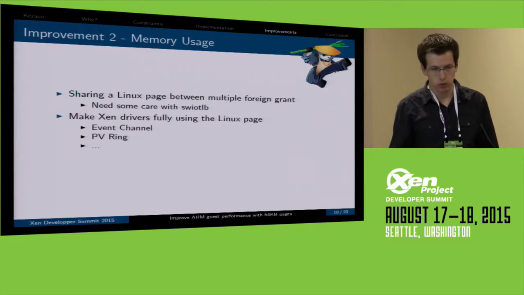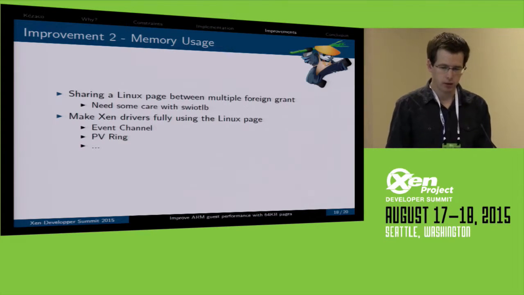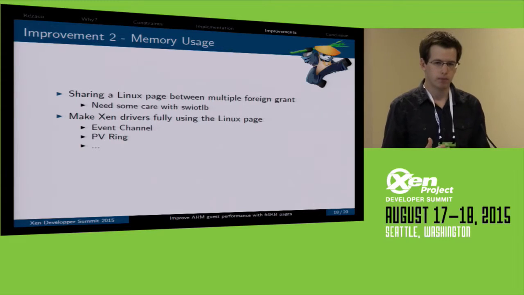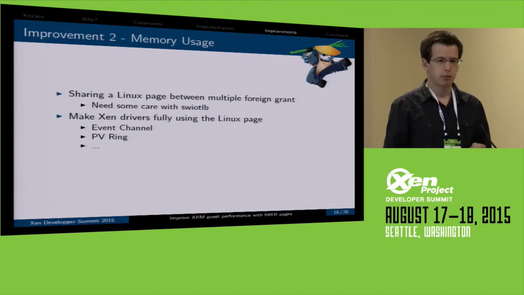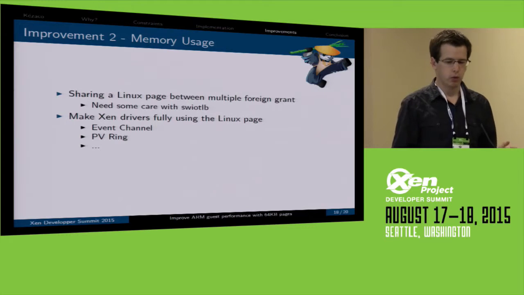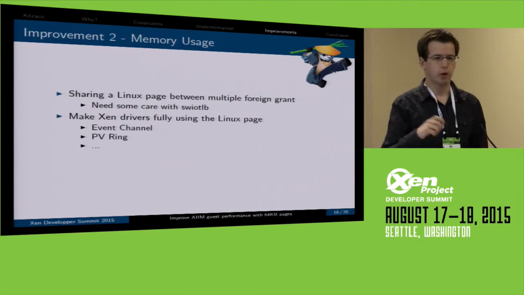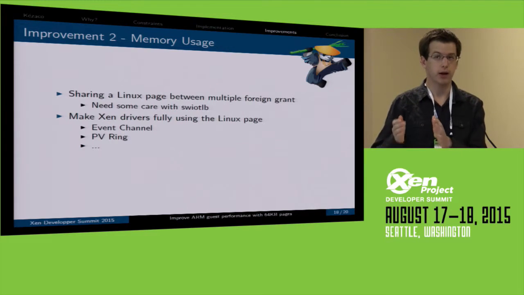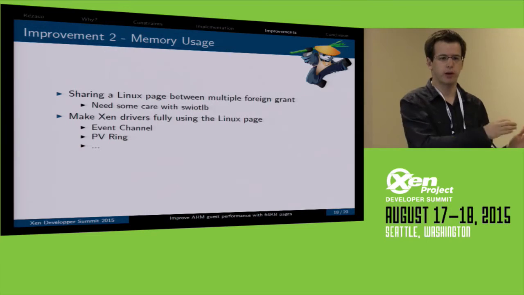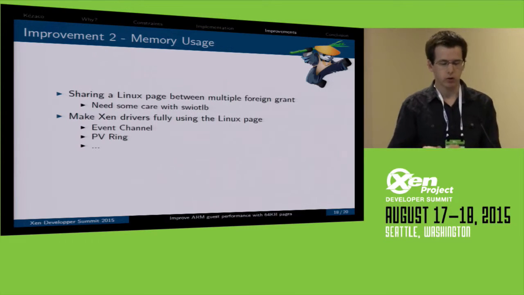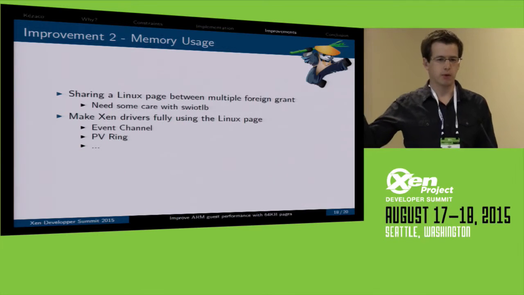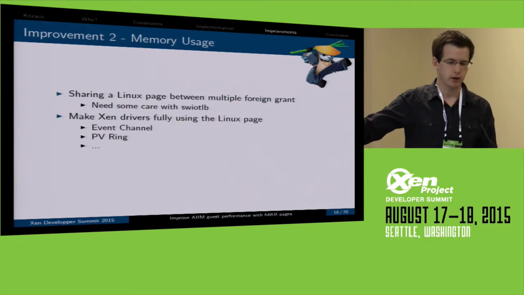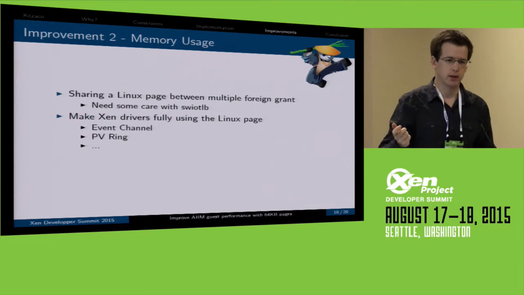SWIOTLB is used on ARM if the domain doesn't support SMMU. We have to use the SWIOTLB in order to do DMA for the foreign grants. Because when you boot on ARM for DOM0, we use 1-1 mapping. So the physical address of DOM0 memory is always the same as the hardware. Now, you have to map the foreign grants. The foreign grant is not the same because the physical hardware is from the guest.